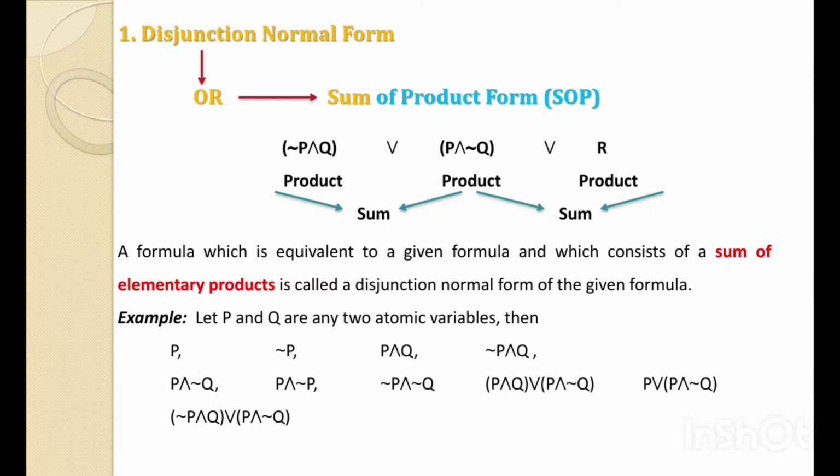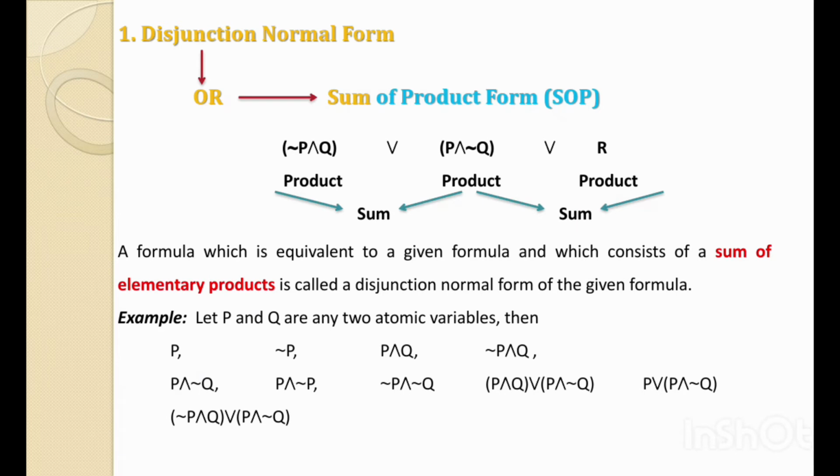Then not P, P and Q, not P and Q, P and not Q, P and not P, and not P and not Q. These first 7 examples are elementary product terms, so we can consider these the sum of product form, that is, the disjunction normal form.